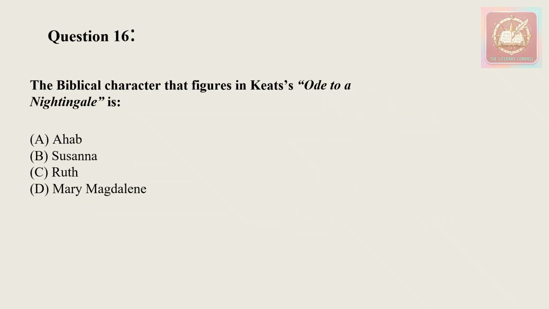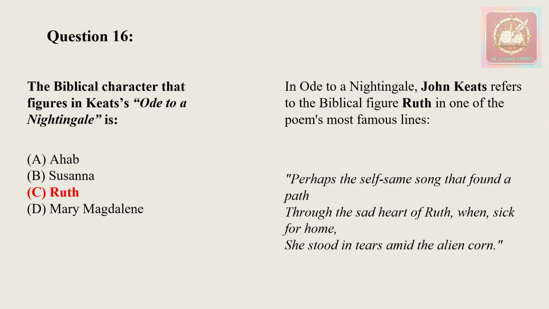Moving on to the next question. The biblical character that figures in Keats's Ode to a Nightingale is: option A, Ahab; option B, Susanna; option C, Ruth; and option D, Mary. So the correct answer will be option number C, that is Ruth.